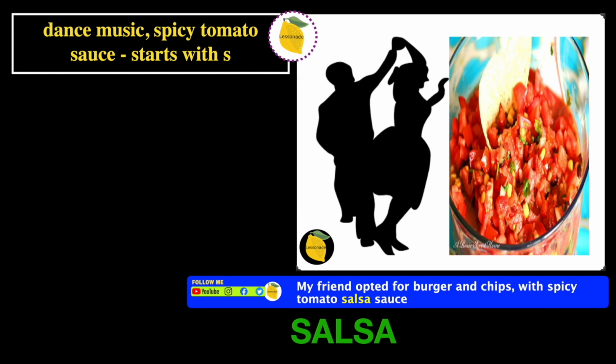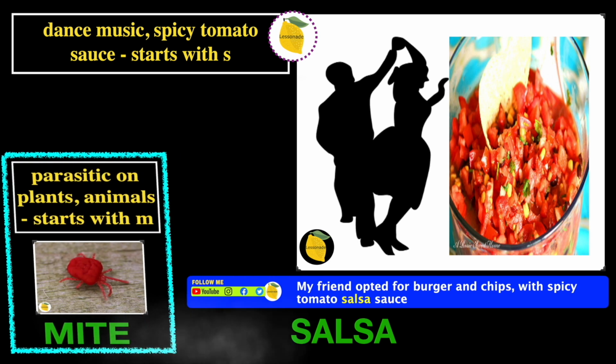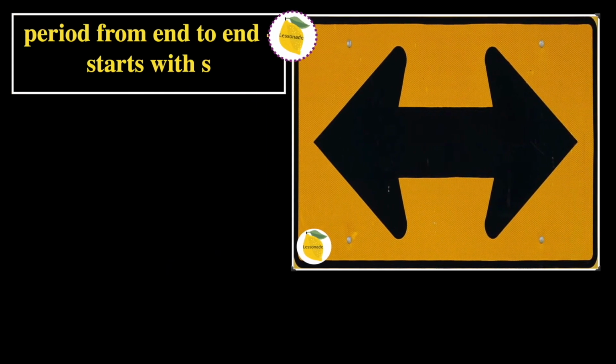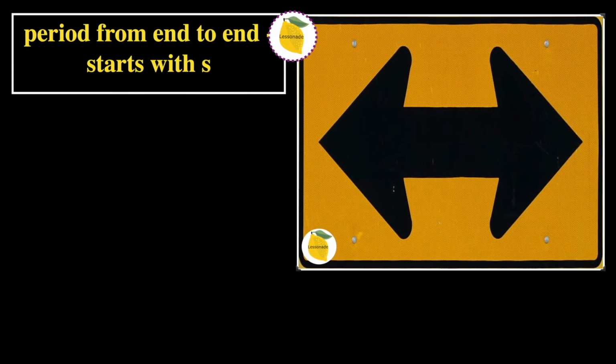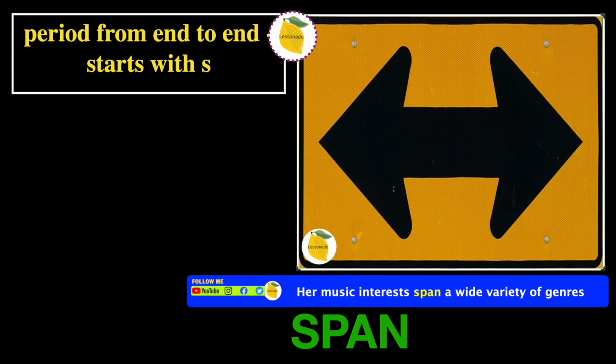So once again, before we go into the next one, let's try to recall the previous slide. And the previous slide is mite. Let's go on to the next one. The next one is period from end to end, starts with S. In this picture, we can see an arrow with end to end, as if a period starting from one end and ending at the other end. And the word will be span. And the sentence for span is, her music interests span a wide variety of genres.